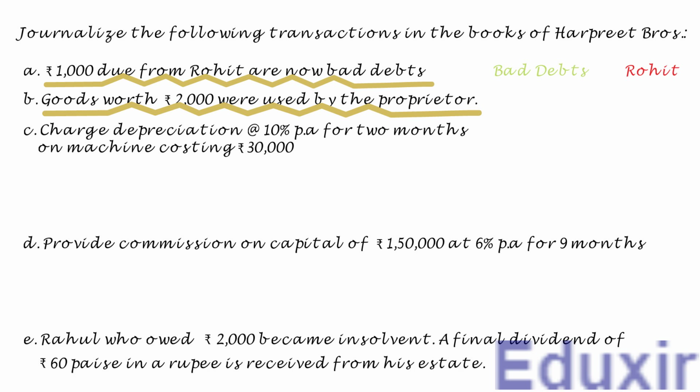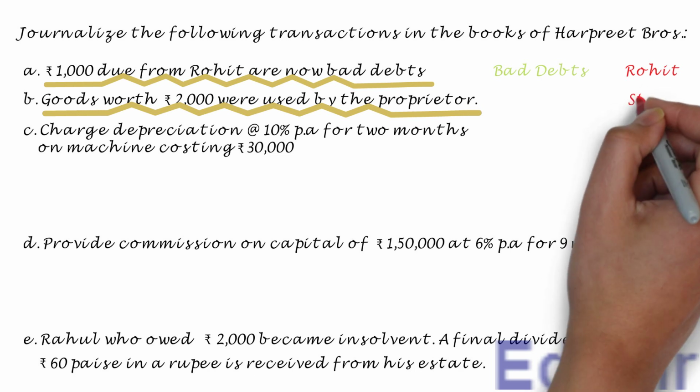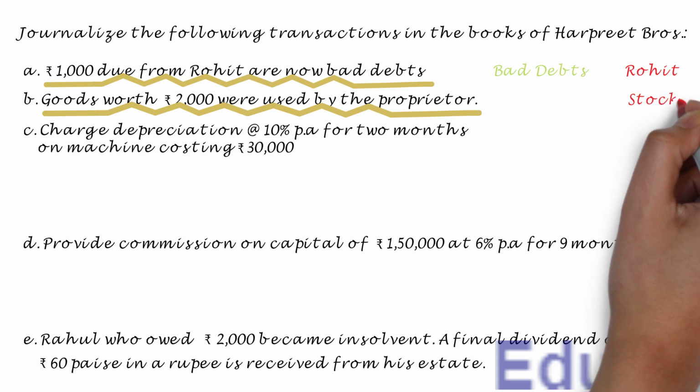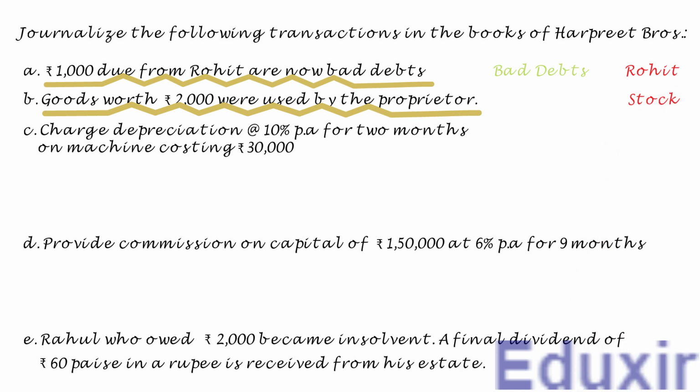The drawing of goods reduces the stock of goods available with the business. In other words, the stock asset of the business will be reducing. The rule to record any decrease in the asset is to credit the corresponding assets account. In this case, the stock account should be credited. A note for you here, when the goods are withdrawn, some businesses will credit the purchase account and some businesses will credit the goods withdrawn account, etc. Anyway, this is just for your information.